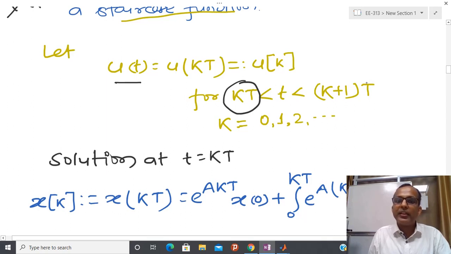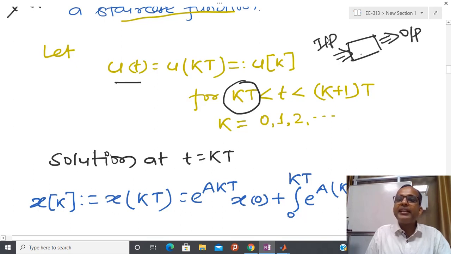And I am modifying the response only after (k+1)T. So it means that if I have some system with some kind of input and some kind of output, and that is controlled by a computer, then basically my control action is updated only at the kT instant. It means that between kT and (k+1)T, my system is running in open loop. Open loop means I am not able to change the control action between kT and (k+1)T, that remains constant.